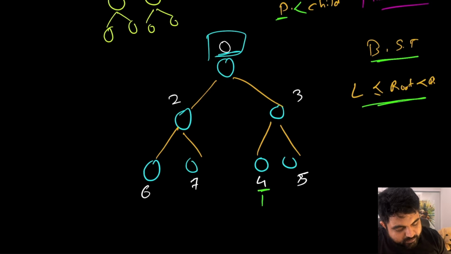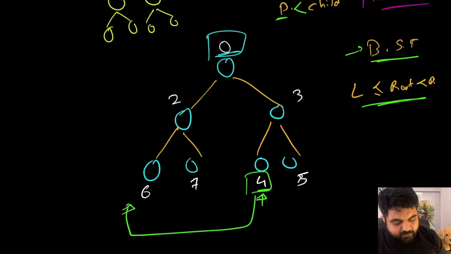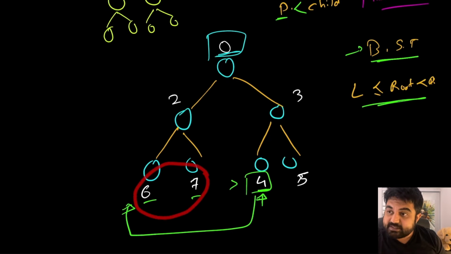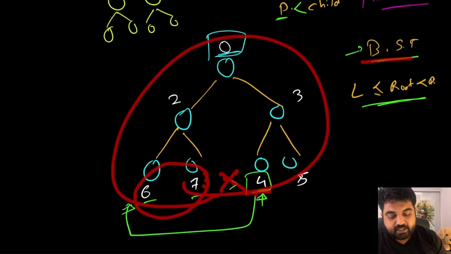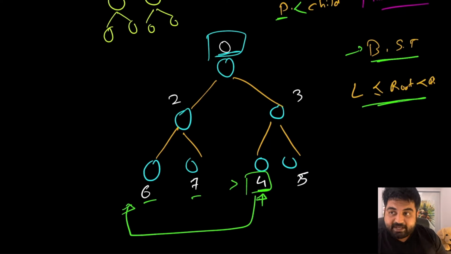where we can see that in this case we have value number 4 present over here as part of the right child, which in theory, if this was to be a binary search tree, 4 has to be located somewhere over here, because the 6 and 7 are actually greater than 4, which means we do have some value inside the left subtree that is actually greater than some value in the right subtree, and this disqualifies this entire tree from being a binary search tree. But even though this is not a binary search tree, this is still a heap. So now let's go back to our discussion.